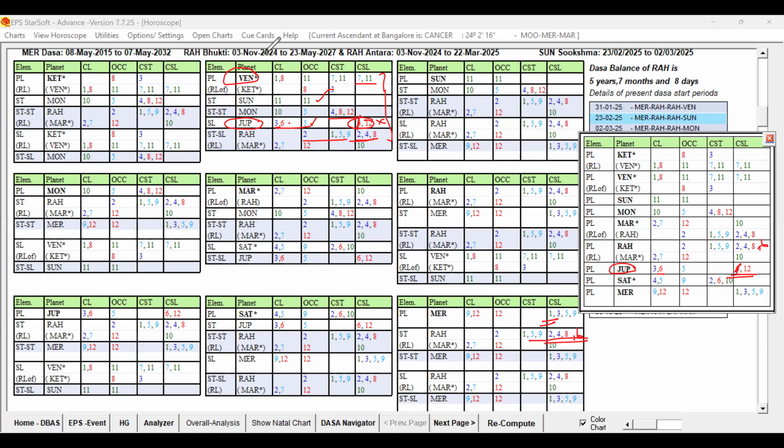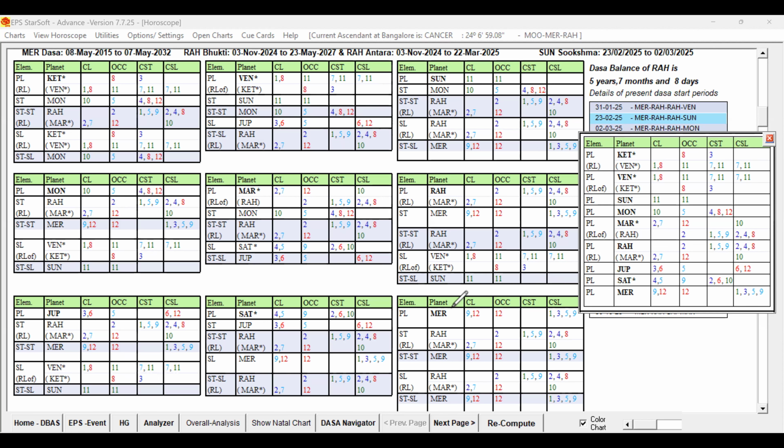One thing is the known information: though the marriage date is not known, marriage is promised and there is no problem in the marital life, which gives the clue that the sixth sublord should not be Jupiter. Similarly, look at the running dasa in which the native is facing health issues.